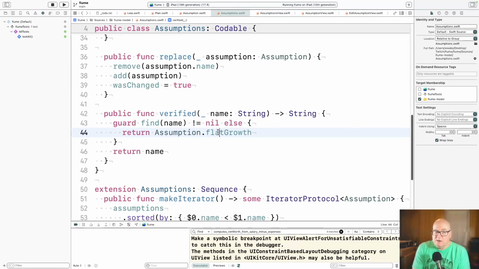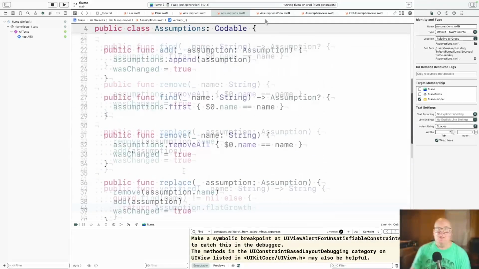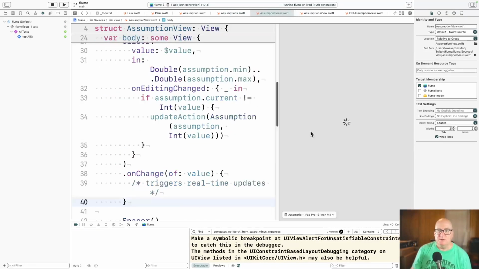It's kind of a compromise at this point. I'm not sure how to hook everything together. It probably should be some sort of error, or we should make it so you just can't make that error. But the way it is now, we're just keeping the name of the assumption around. And then finally, it's a sequence, so we can do for eaches on them and things like that. All right, and then let's look at the views. I guess we'll start with the assumption view.